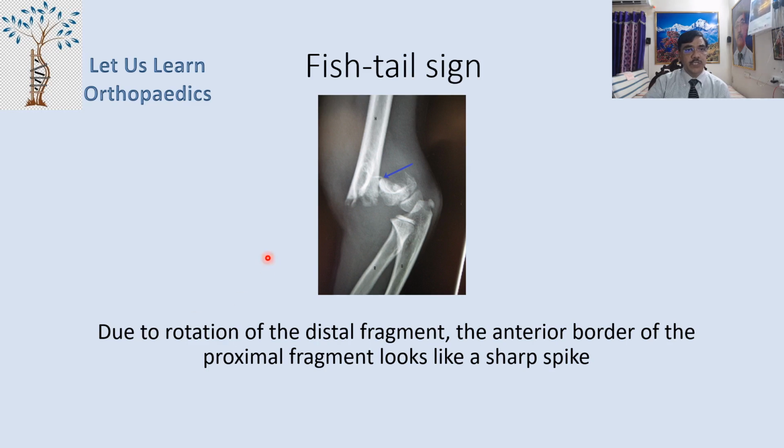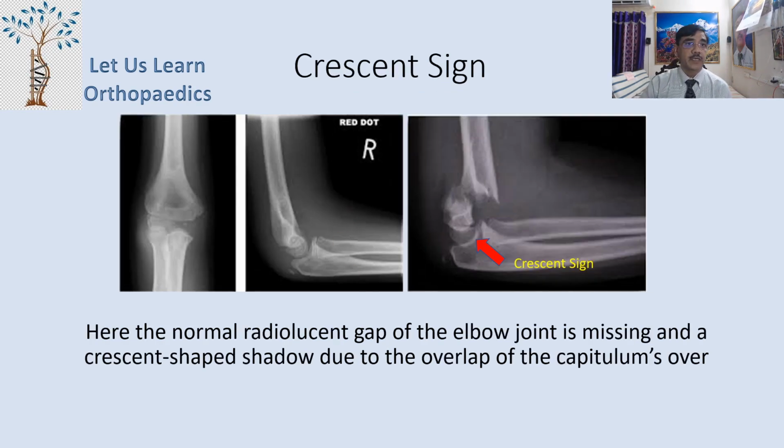Now due to rotation of the distal fragment, you can see the distal fragment is rotated here. This is the distal fragment, it is rotated. The anterior border of the proximal fragment looks like a sharp spike, isn't it? This is a sharp spike. So that is what we call the fishtail sign.